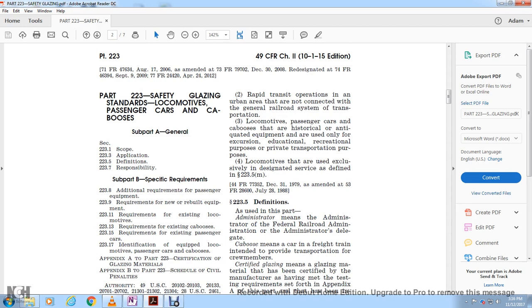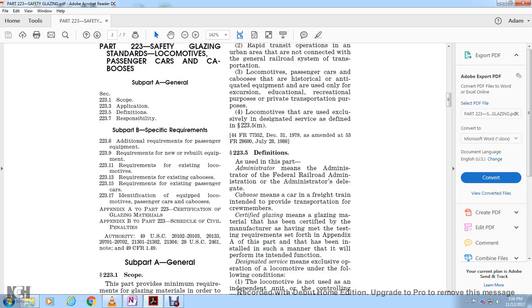Rapid transit operations in an urban area that are not connected with the general railroad system of transportation. Three, passenger locomotives, passenger cars, and cabooses that are historical or antiquated equipment used only for excursion, educational, or recreational purposes or private transportation. Four, locomotives that are used exclusively in designated service as defined in 223.5. Title 44, Federal Register 77352, December 31, 1979, as amended with Title 53, Federal Register 28600, July 28, 1988.